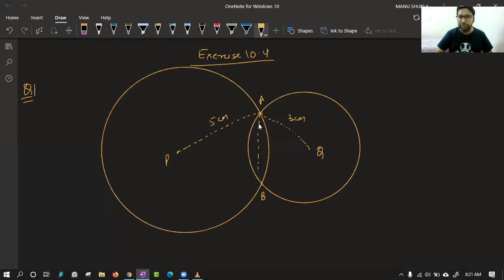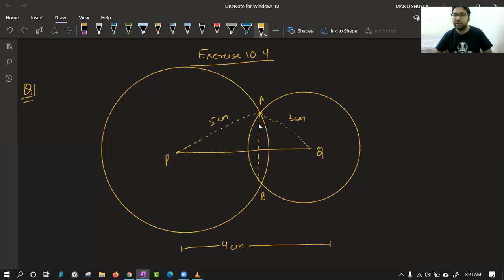If you remember, this is a similar question that we have done in exercise 10.3. Now what it is saying is the distance between centers is given to you as 4 centimeter. This is given to you, PQ. PQ is how much? It is 4 centimeter. Now find the length of common chord. We want to find the length of AB.